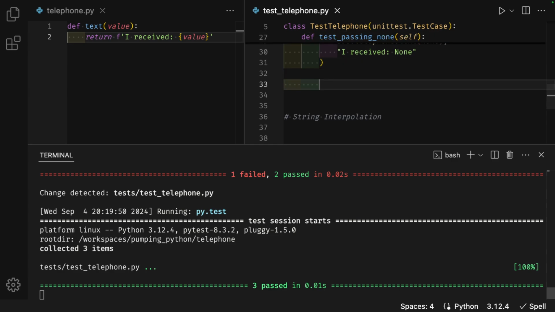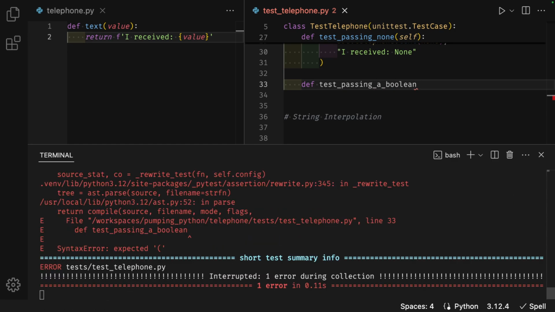Enter twice after the closing parentheses, backspace, def test_passing_a_boolean, parentheses, self, colon at the end.